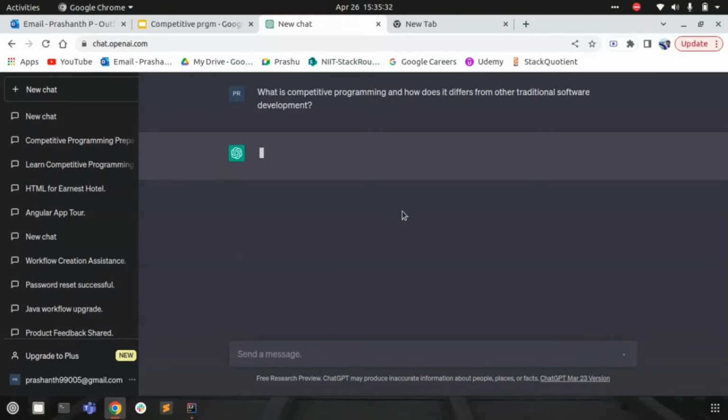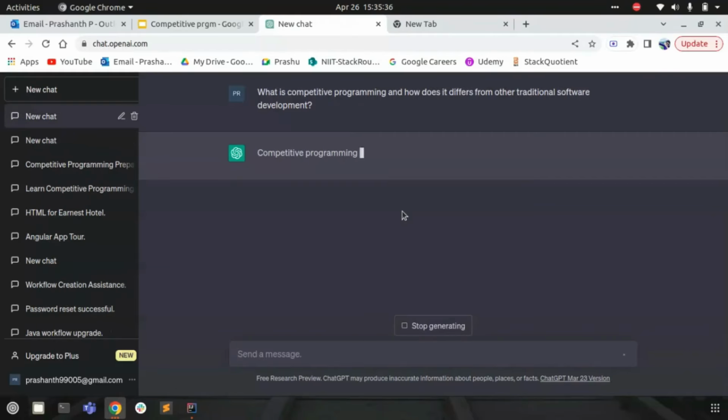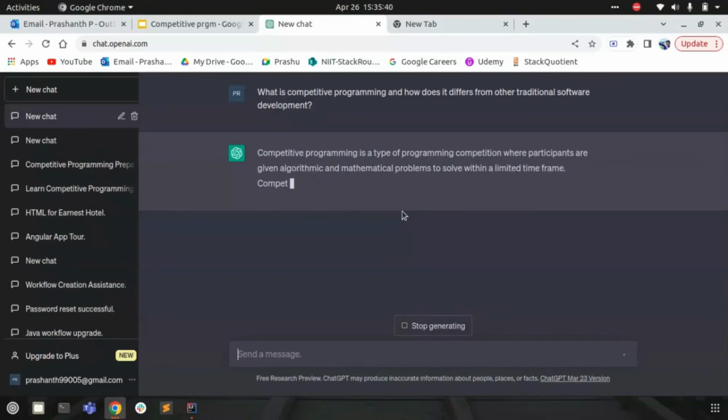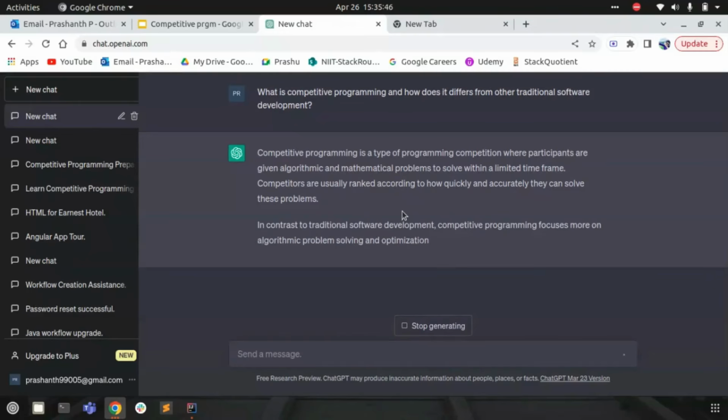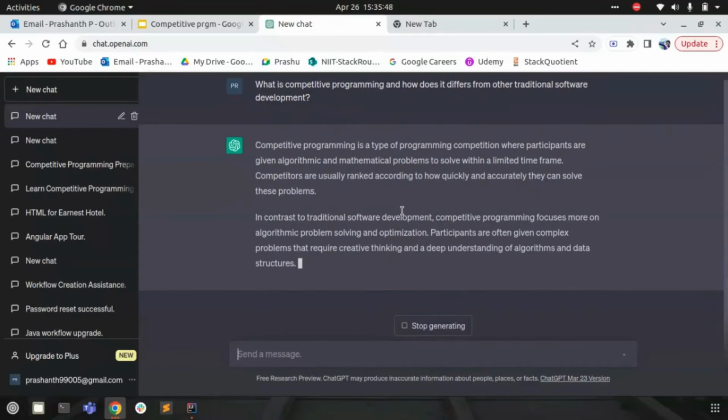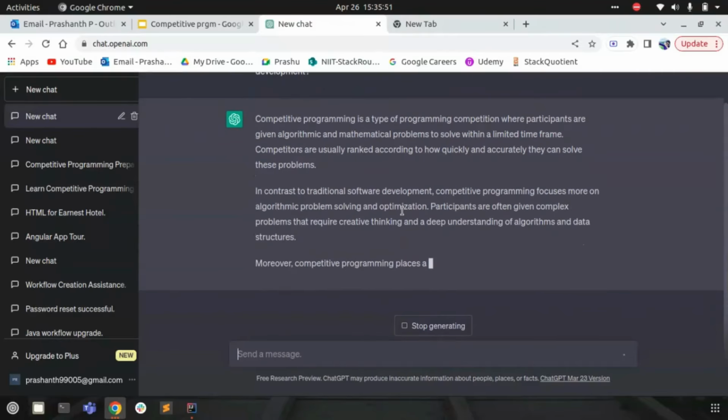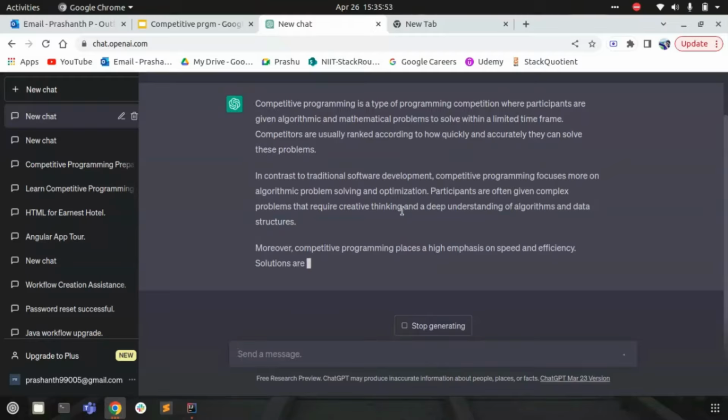Once we provide our query to ChatGPT, the OpenAI tool comes into the picture and tries to provide the answer. As we can see, once we asked what competitive programming is and how it differs from traditional development, it gives a clear-cut definition of competitive programming and its relationship with traditional software.